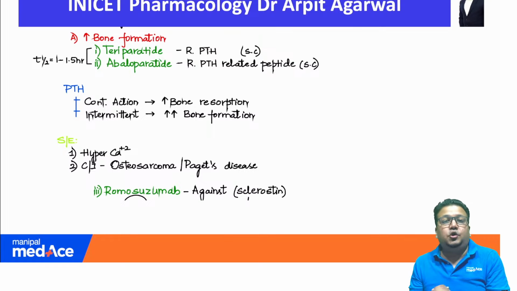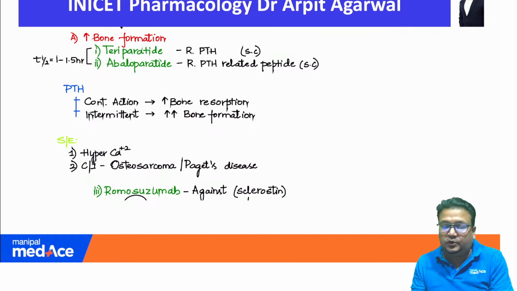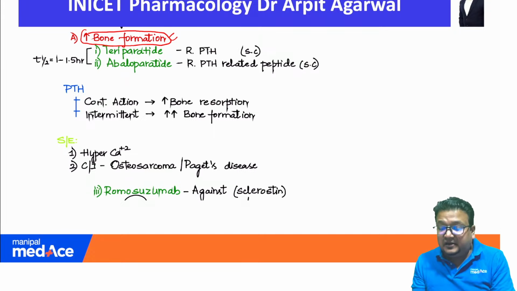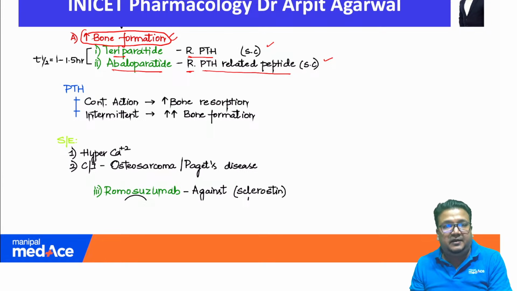Again, I'll show you our notes, clearly written. It is surprising that the only point we have written has been asked in INICET. You can see drugs that increase bone formation: teriparatide and abaloparatide. One is recombinant PTH, and abaloparatide is recombinant parathyroid hormone related peptide. Both are given subcutaneously, both end in tide, which means both are peptides and cannot be given orally.